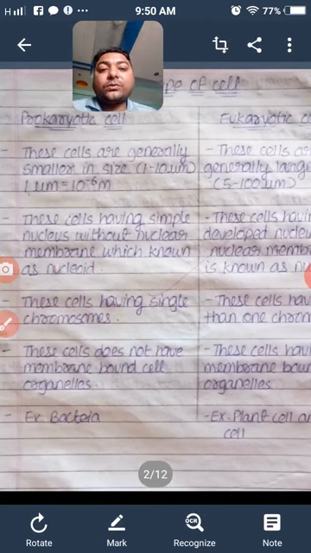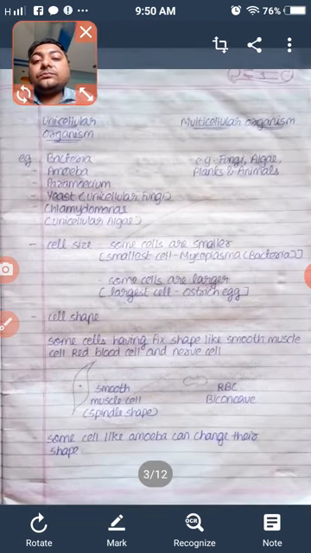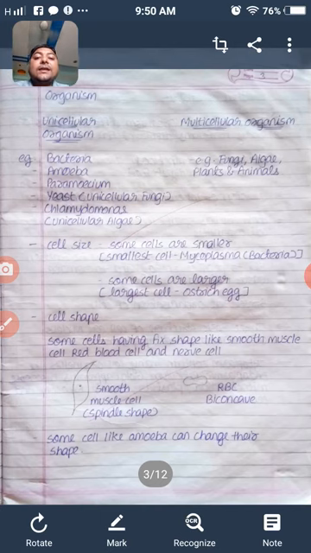Okay, next see the types of organism. Basically there are two types of organism: unicellular organism and multicellular organism.